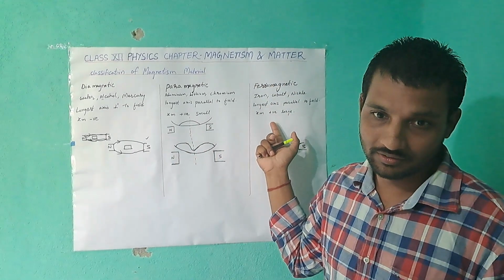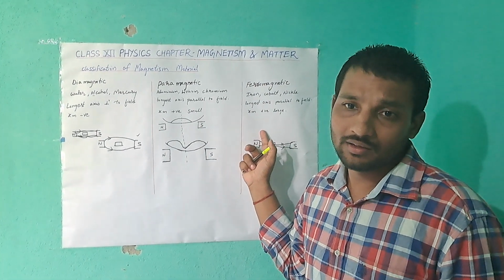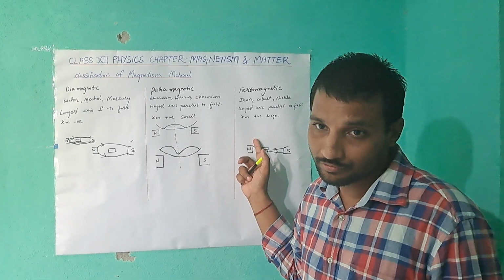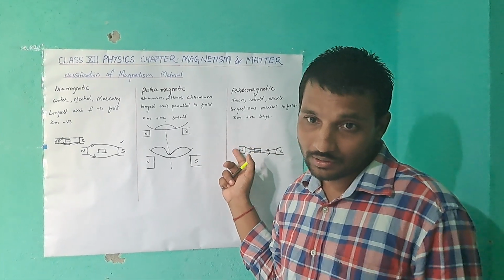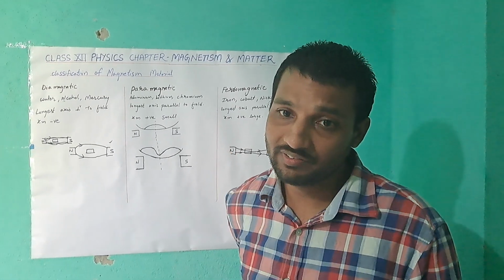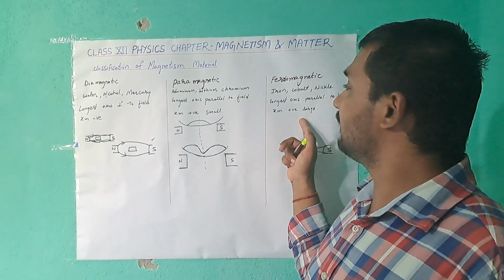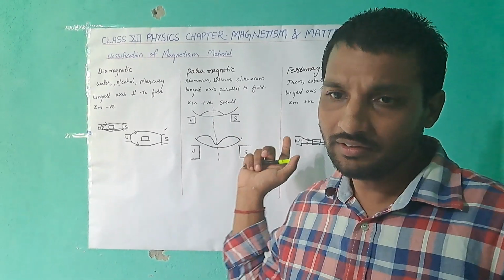What is ferromagnetic material? The same. When the magnetic field is applied, the magnetic field tends to strongly penetrate the ferromagnetic material.